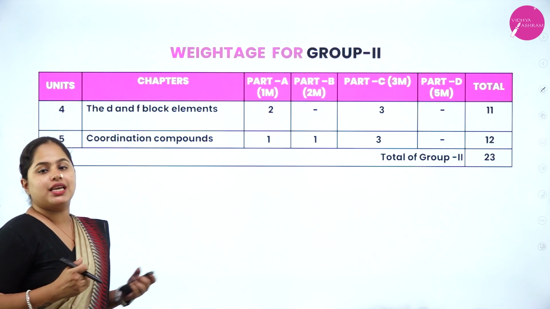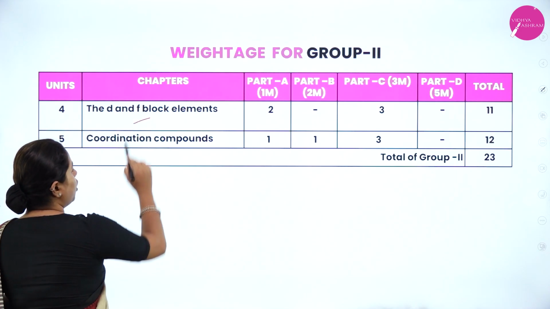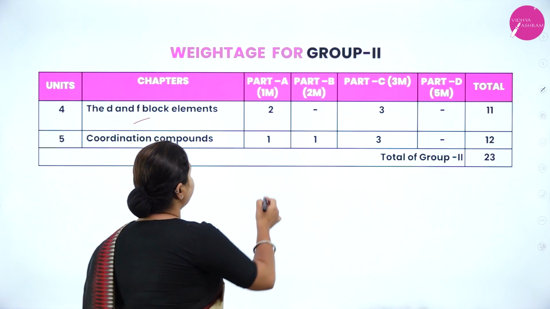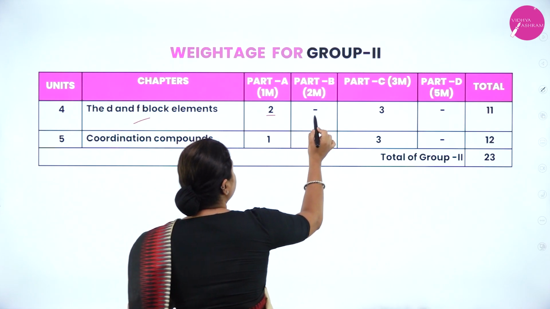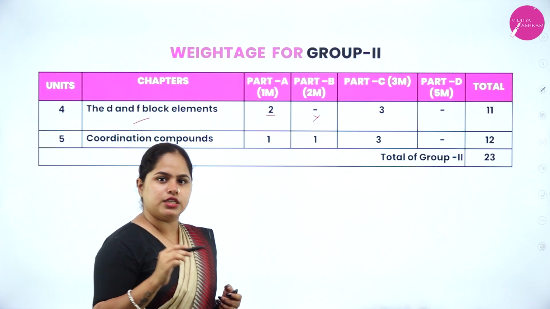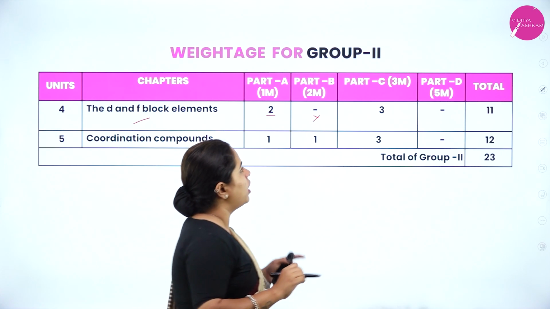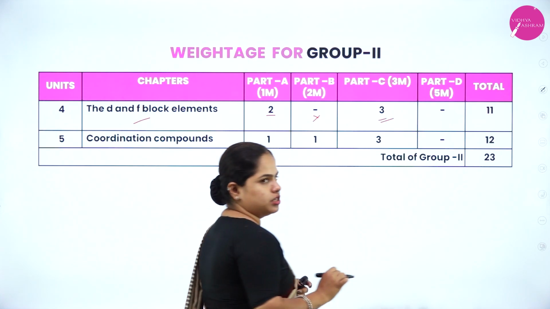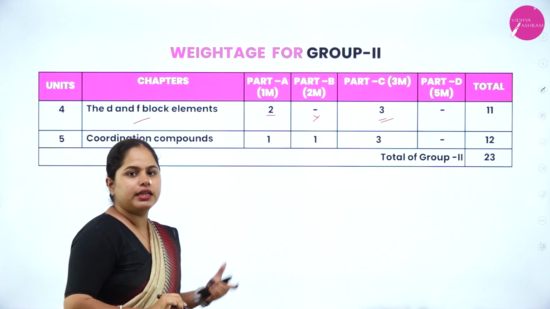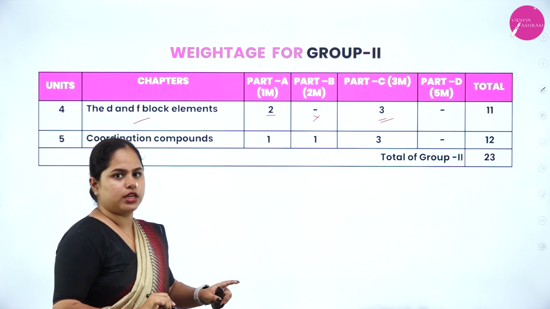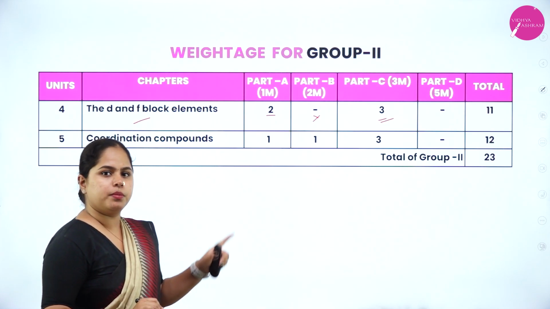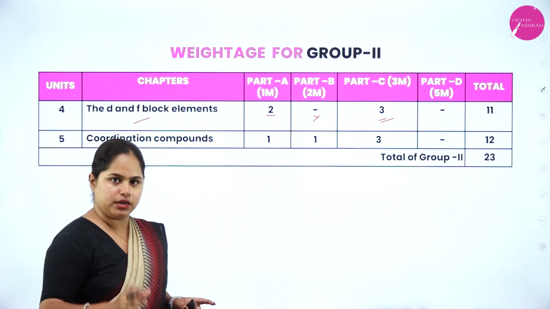Now, moving on to the inorganic chemistry chapters. First, you have d and f block elements. Part A, you have 2 questions. Part B, you do not have any questions, that is no 2-mark questions, and 3-mark questions, you are having 3 questions, right? So, as I said, this is a completely theoretical chapter. You don't have any numericals from here. So all the 3 questions will be theoretical questions, which you can find in part C, right?